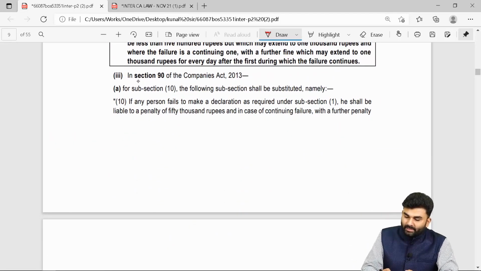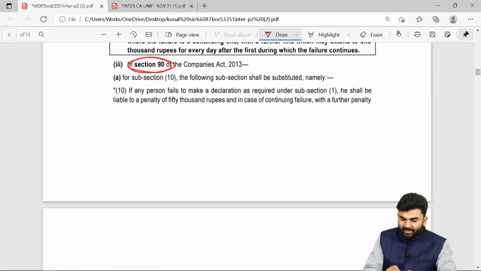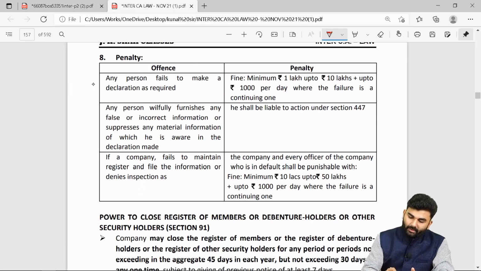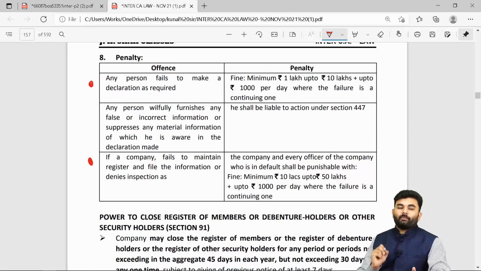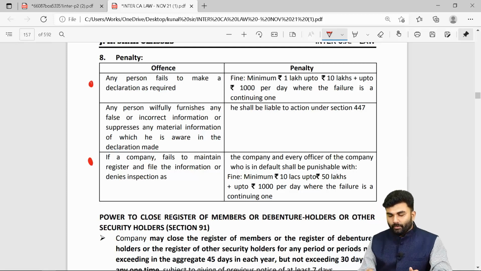The next change is under section number 90. Under section number 90, the changes you need to make are on JKSIS textbook page number 153. Under page number 153, you will come across 3 different penalties. However, the changes are required only under penalty number 1 and penalty number 2.